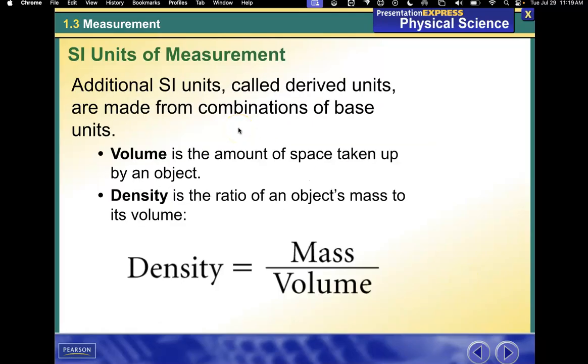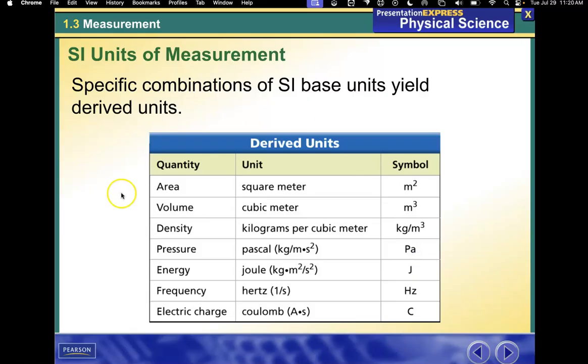Additional SI units, called derived units, are made from combinations of base units. Volume is the amount of space taken up by an object. Density is the ratio of the object's mass to volume. So density is equal to mass divided by volume. Specific combinations of SI base units yield derived units. So, some derived units that could show up.